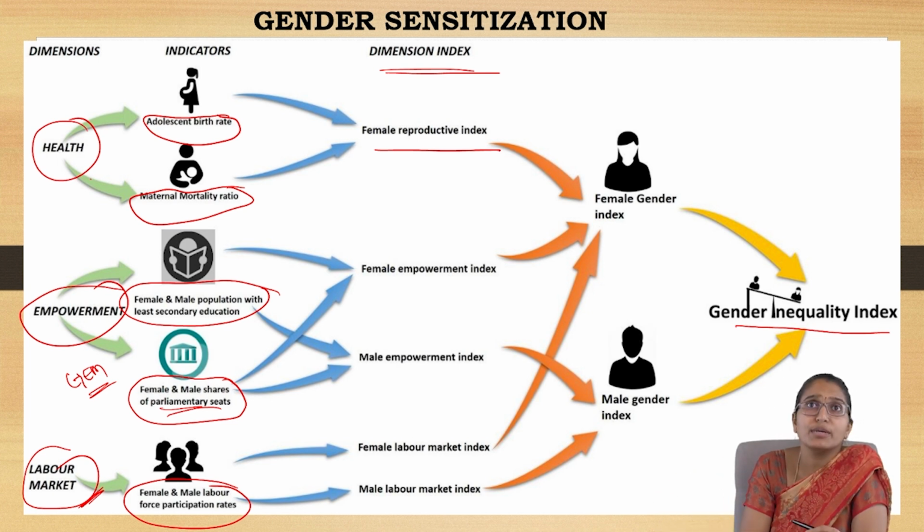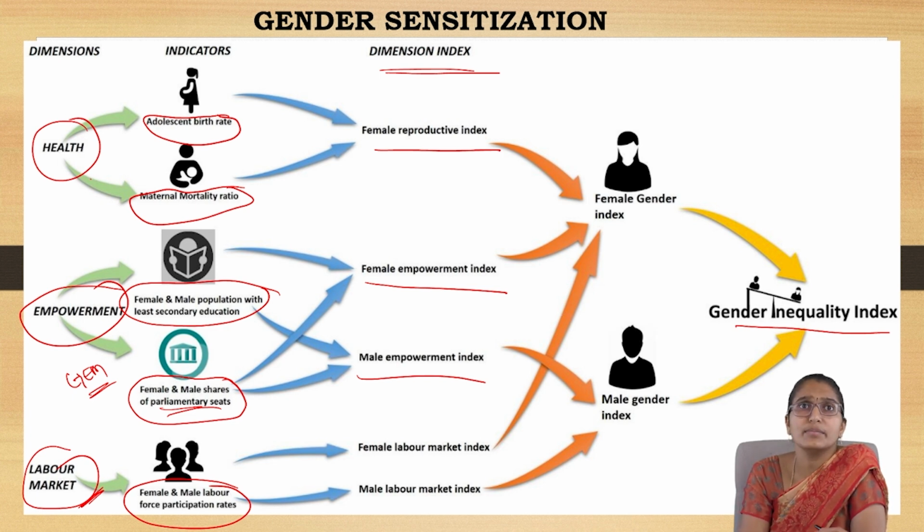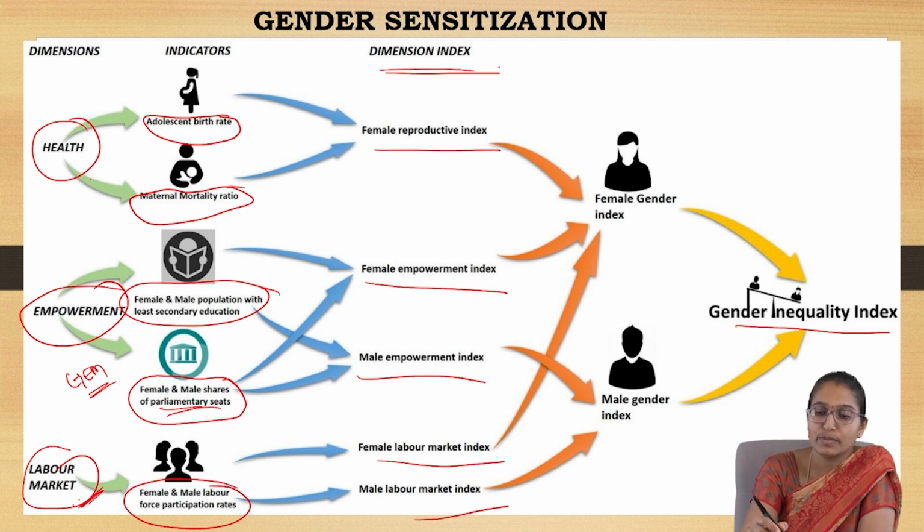With respect to empowerment, you get the female empowerment index as well as the male empowerment index, these two separately. And with respect to the labor market, you get the female labor market index and the male labor market index.